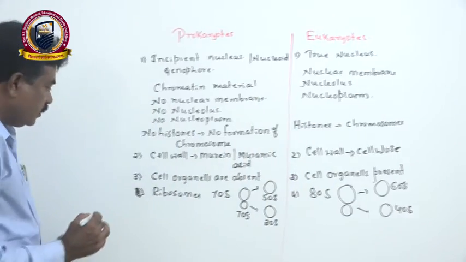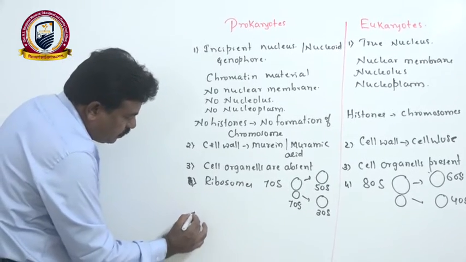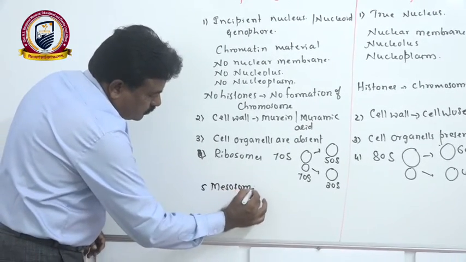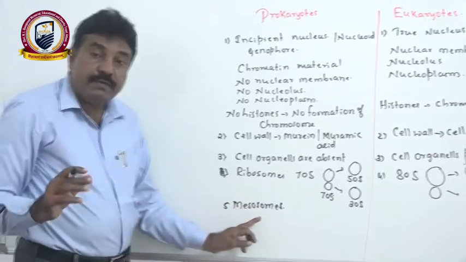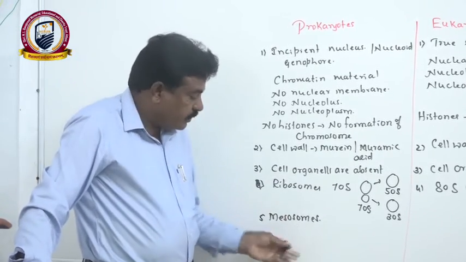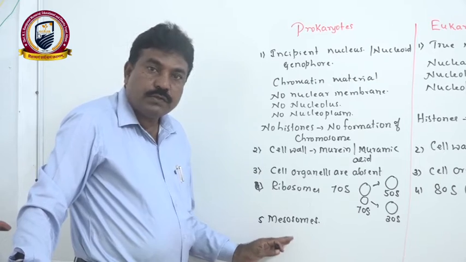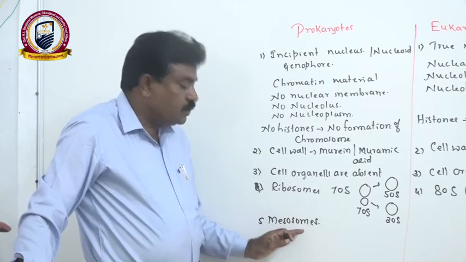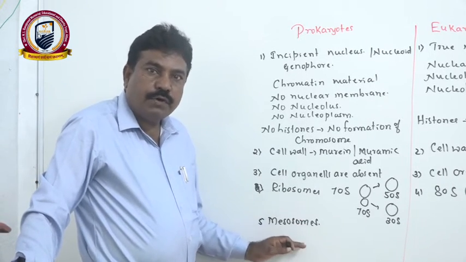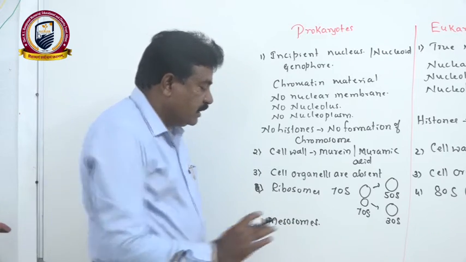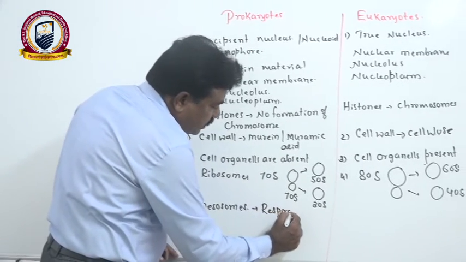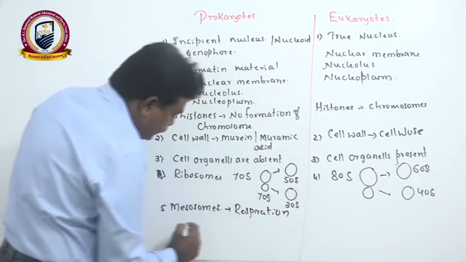Then here, due to the absence of mitochondria, a plasma membrane folding is formed, which we call mesosome. Even in the previous part we explained that. Mesosomes are inward bulb-like foldings. They help in respiration, that means biological oxidation of food takes place.